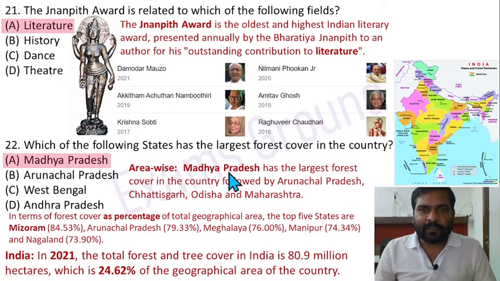Area wise, Madhya Pradesh has the largest forest cover in the country, followed by Arunachal Pradesh, second number. First number is Madhya Pradesh, second number Arunachal Pradesh, third is Chhattisgarh, fourth is Odisha, fifth is Maharashtra. In terms of forest cover as percentage of total geographical area, the top 5 states are Mizoram, Arunachal Pradesh, Meghalaya, Manipur and Nagaland. Forest cover as percentage is higher for this region. Mizoram has the first position.